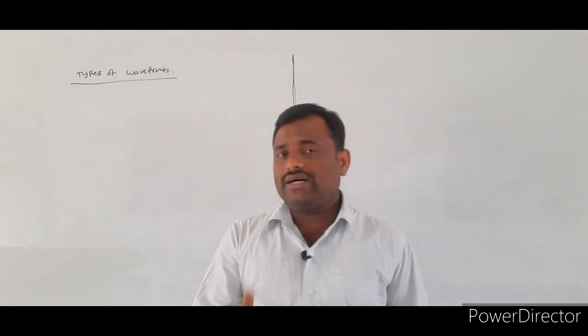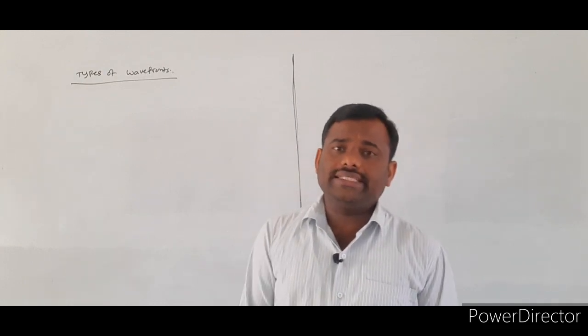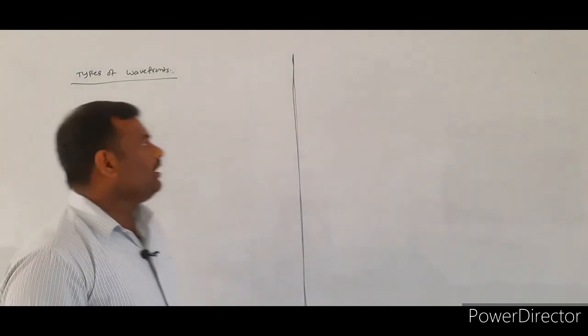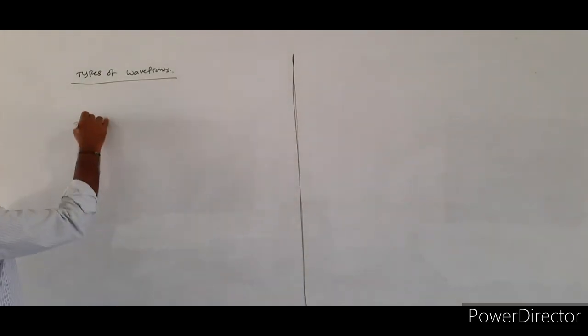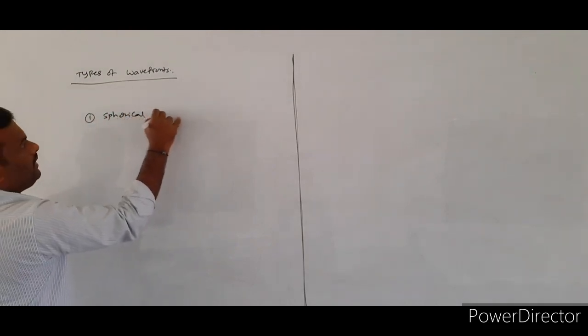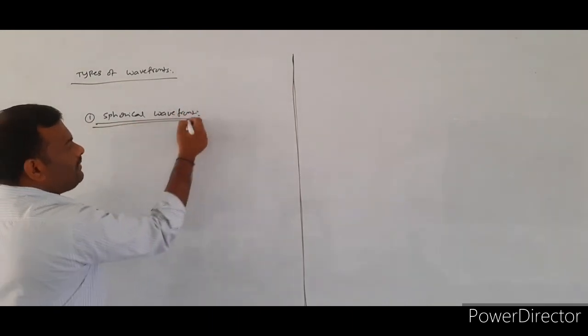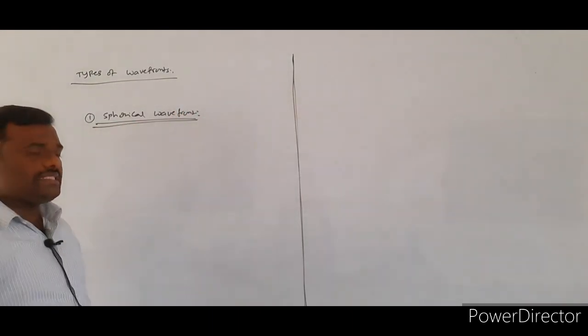Three different types of wavefronts we have. First one is the spherical wavefront, second one is the cylindrical wavefront, third one is the plane wavefront. Now we will discuss the spherical wavefront. So what is a spherical wavefront and how can we get it?